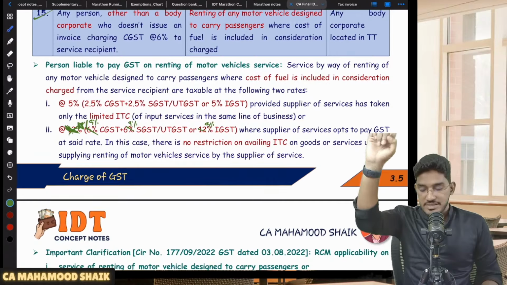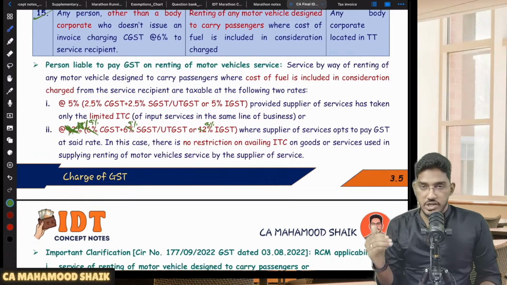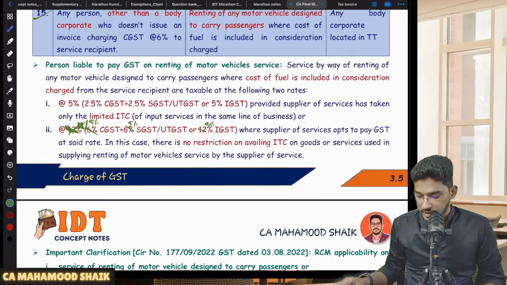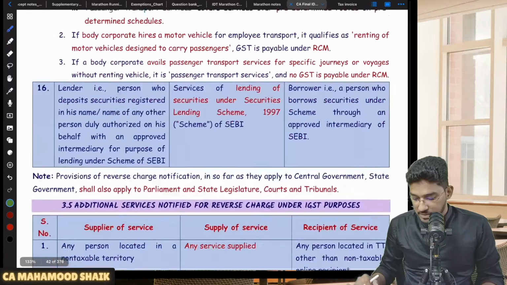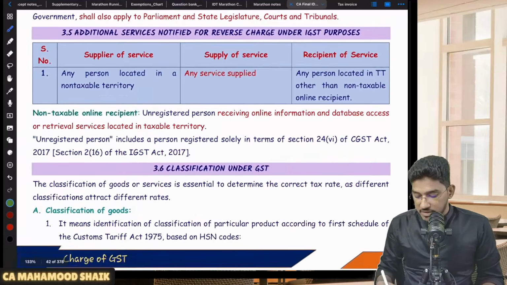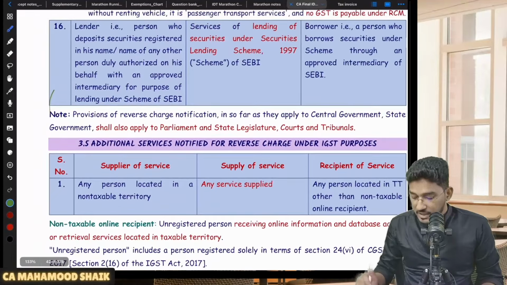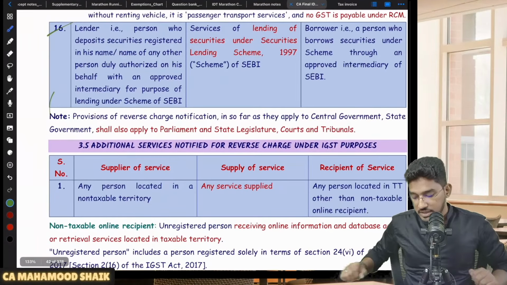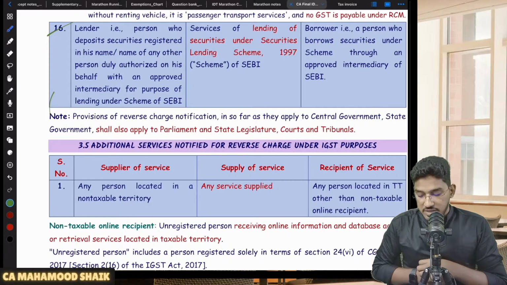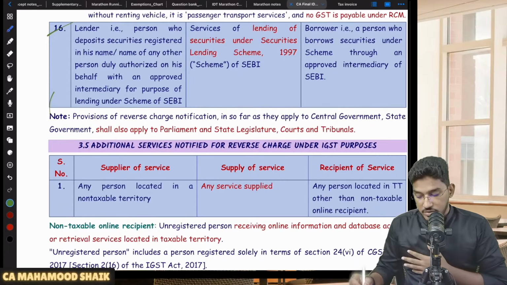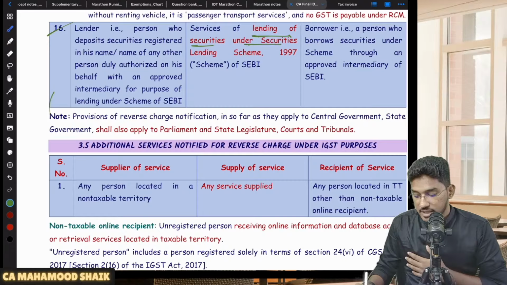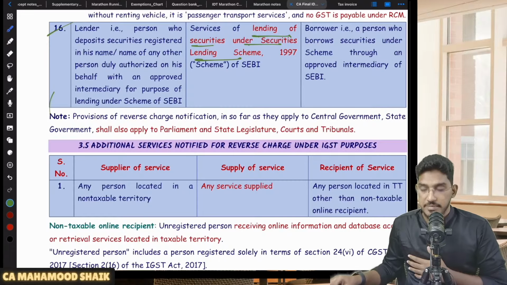One is at the GTA place and the other one is at the renting of motor vehicles. Okay. Right. So this is regarding renting of motor vehicle, when RCM will become applicable. Next we have one more service which will get covered under RCM. So one more service which will get covered under RCM is lending of securities. In case of supply of services of lending of securities under security lending scheme.